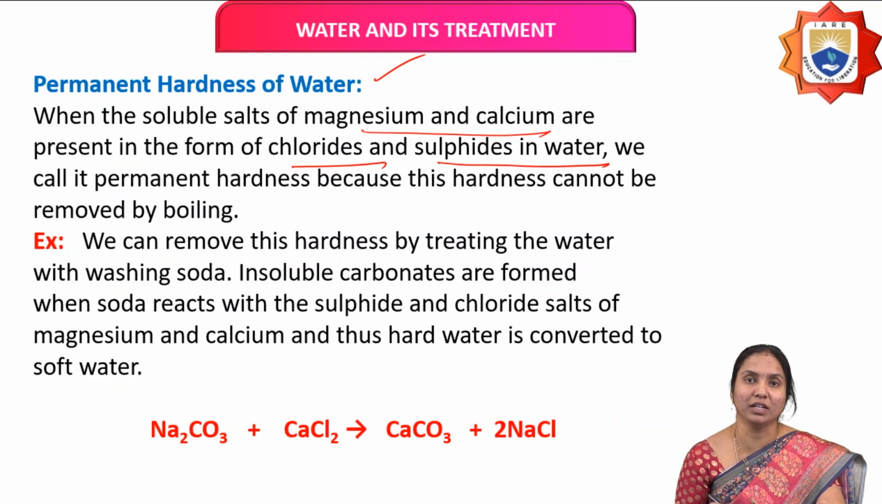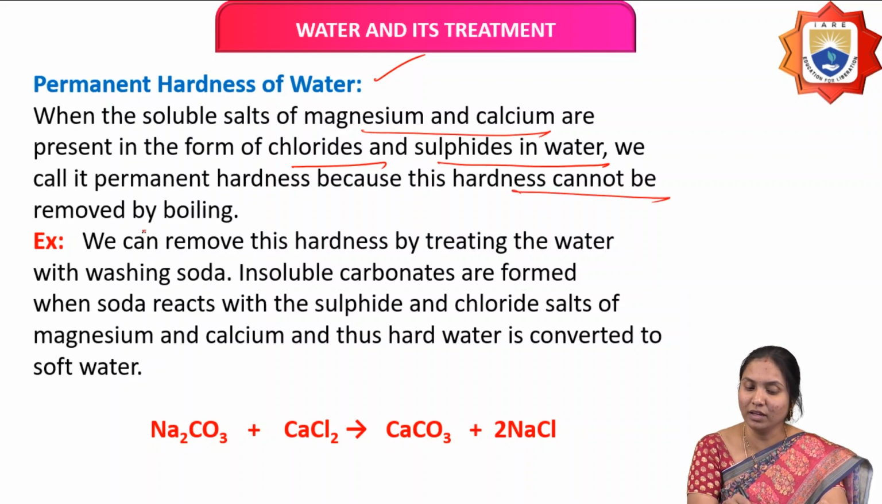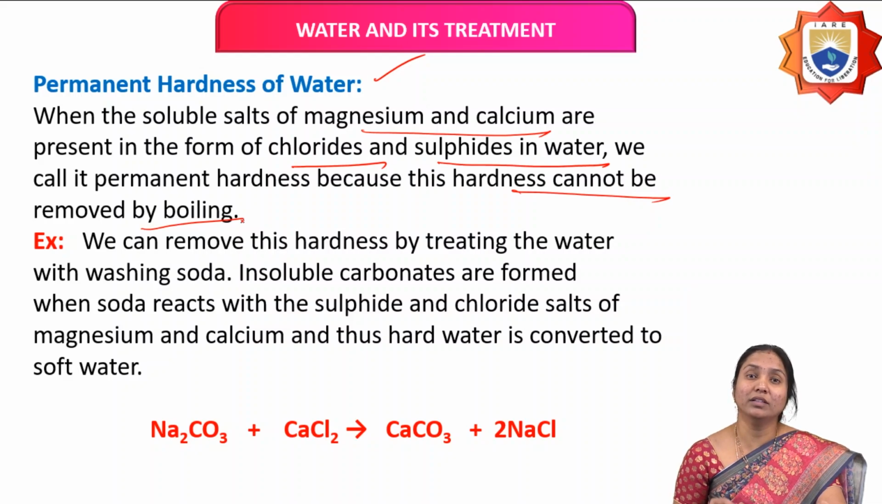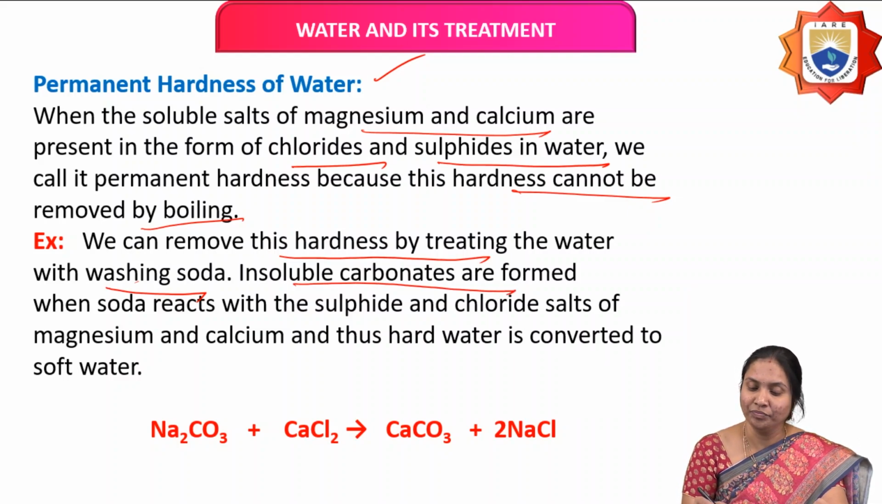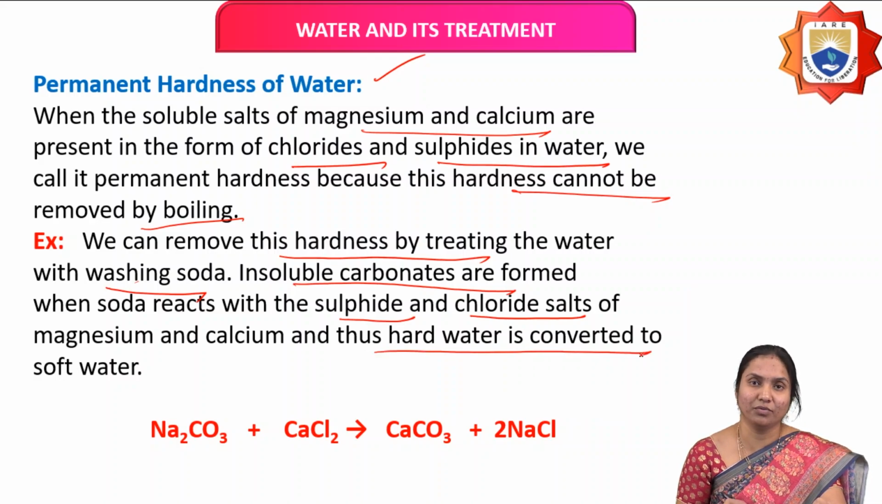But this permanent hardness we cannot remove by boiling. This type of permanent hardness we can remove by using some chemical methods. We can remove this hardness by treating the water with washing soda. Insoluble carbonates are formed when soda reacts with the sulfate and chloride salts of calcium and magnesium. Thus the hard water is converted to soft water.